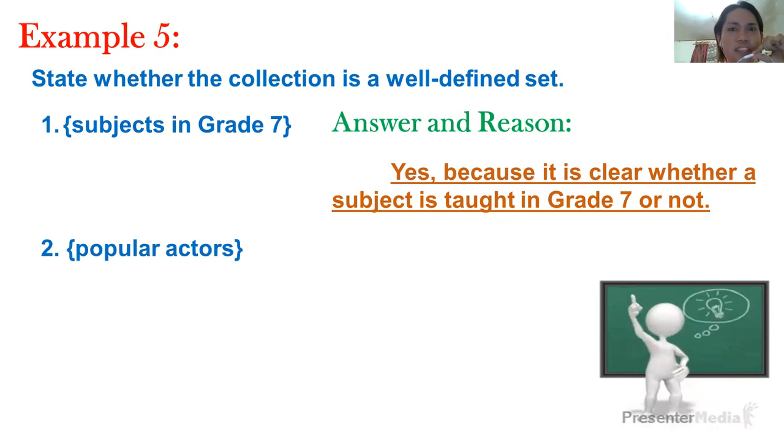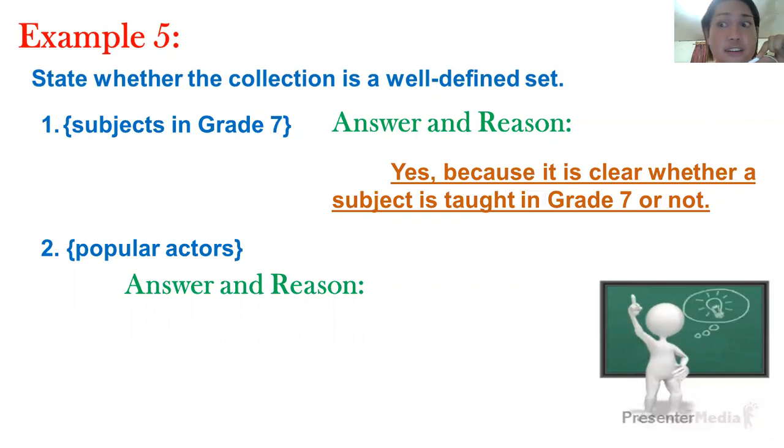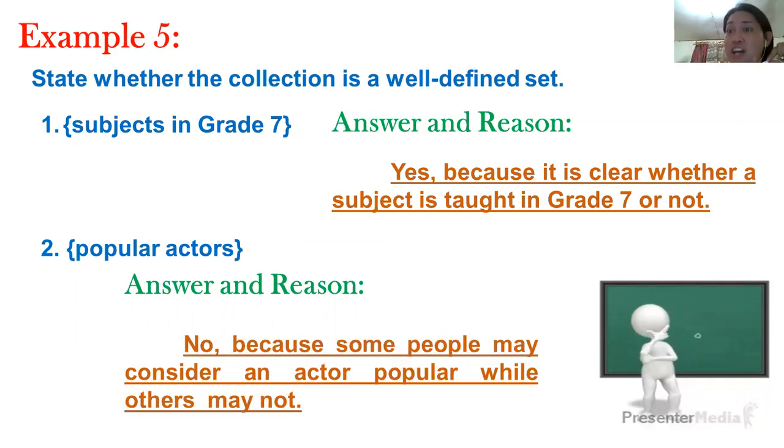So what do you think? Is it well-defined or not? I want to hear your answer and reasons. Before you give me your answer, I want you to think about this one. Can you identify popular actors? Is it clear? Isn't it ambiguous? So you have to consider that one to identify if it's well-defined or not. So popular actors, it's not well-defined.